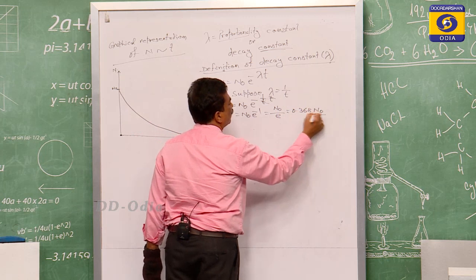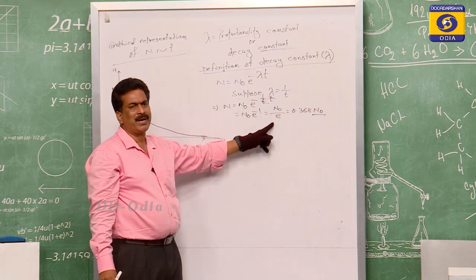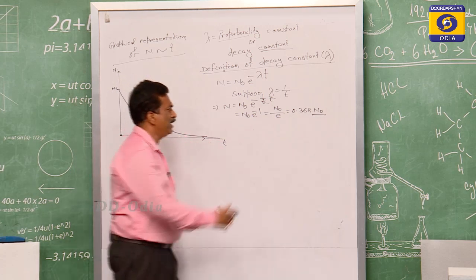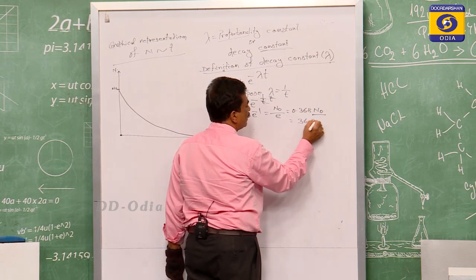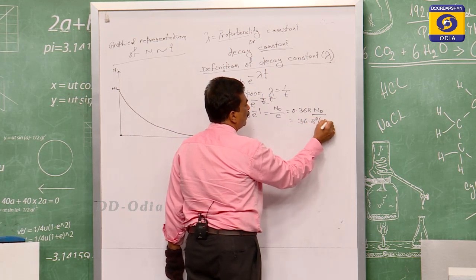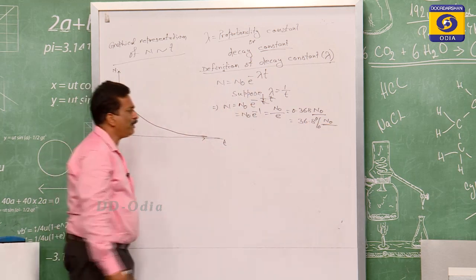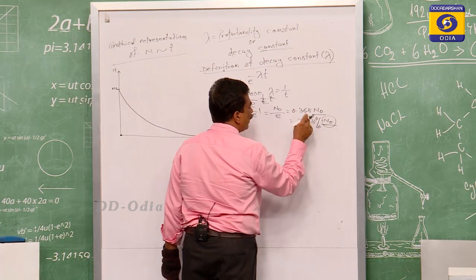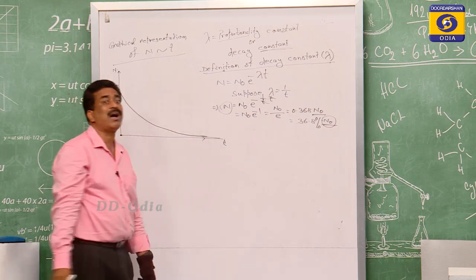That is equal to 0.368 of n0. If you put in the value of e and divide it into 1, that is equal to 0.368, and that 0.368 is 36.8% of n0. It means for n0, 36.8% of the number of atoms will remain.